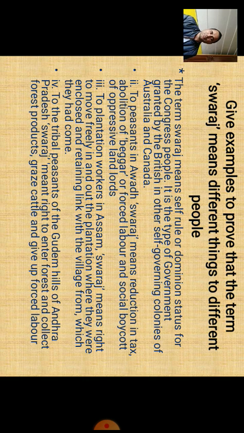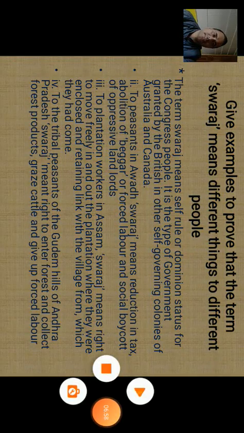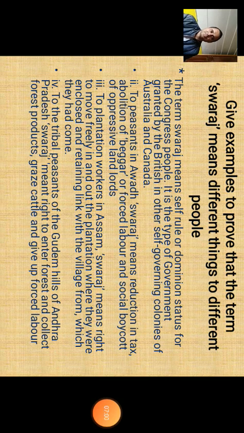Then let us try to understand this. If we read this chapter, we will gather some information that Swaraj means different things to different groups of people, and these differences go like this.